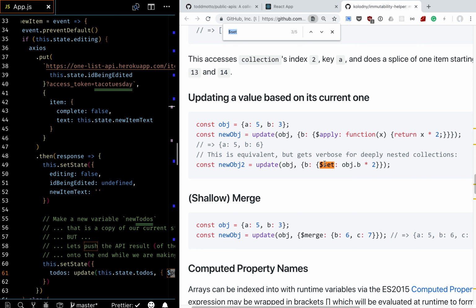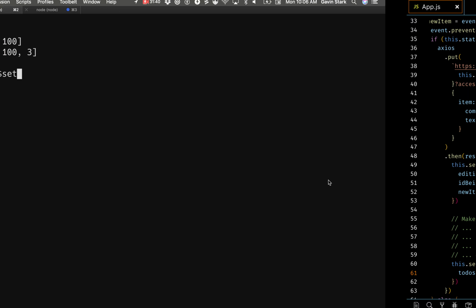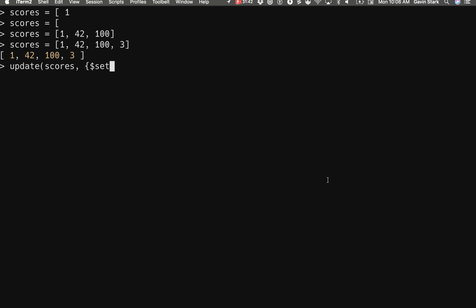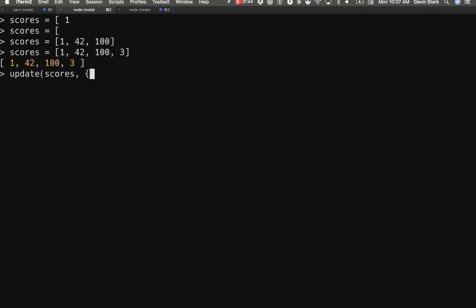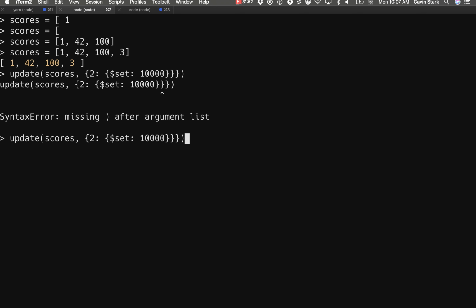Because we don't have an object, we have an index. Except what if we set this to 1,000,000? One too many. Yeah, okay, that does work. So it takes the second element index and sets it to that. Yeah.